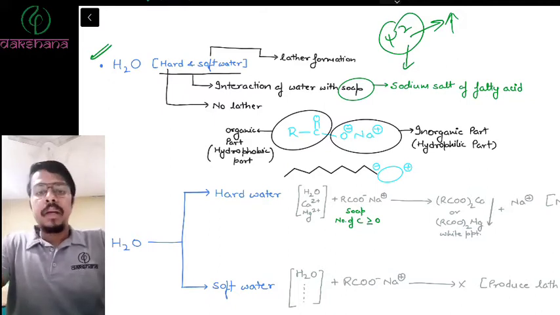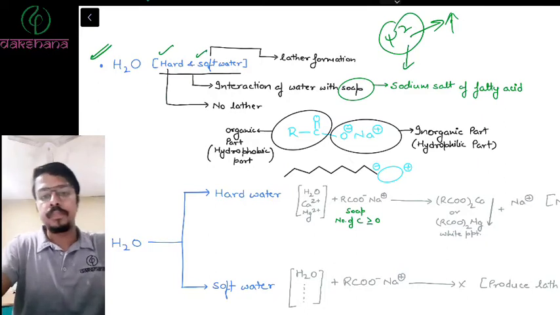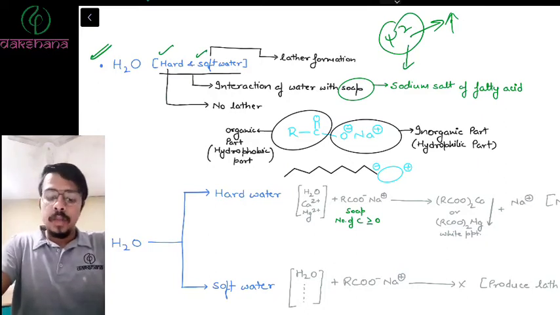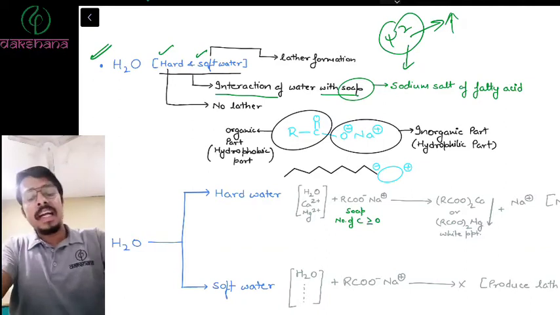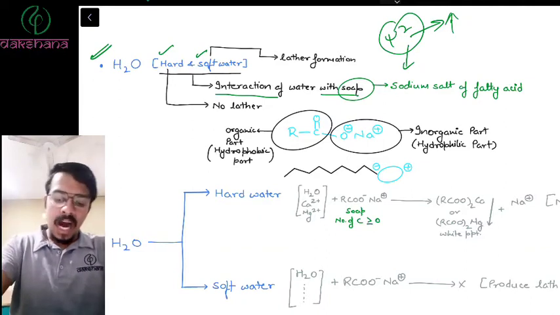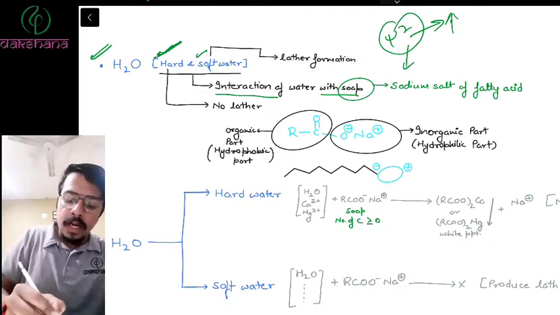H2O, your water can be divided into two types of water. That is hard water and soft water. Why this? Because of the interaction with the soap. Water interacts with the soap differently. Hard water, what happens with hard water? When hard water interacts with the soap, it does not form lather.